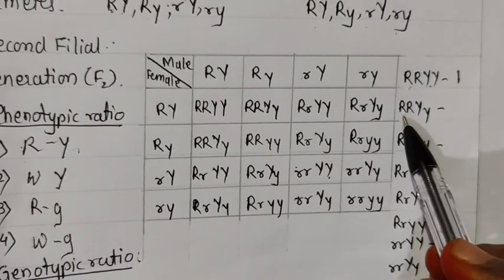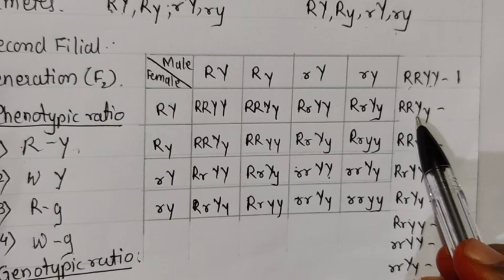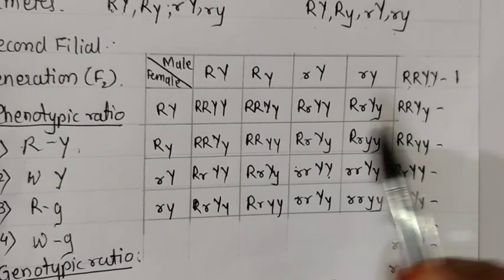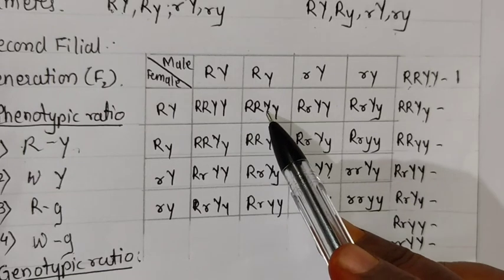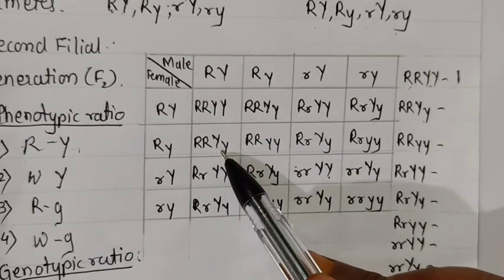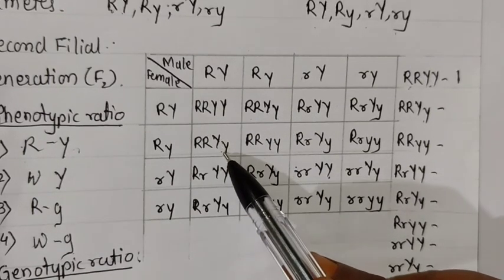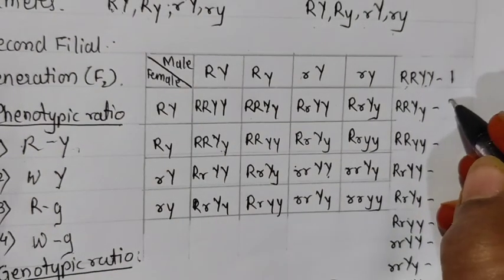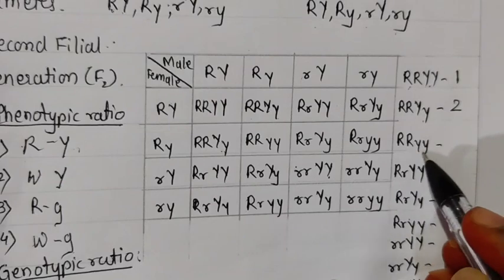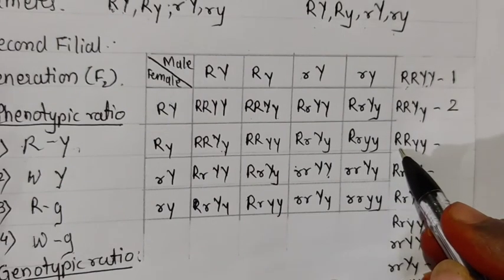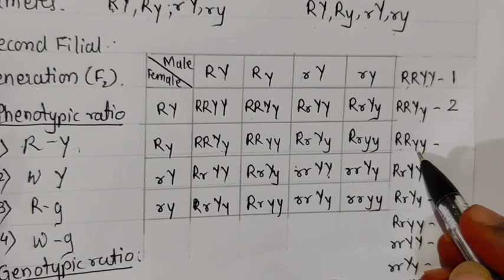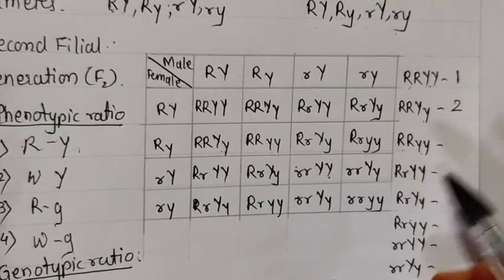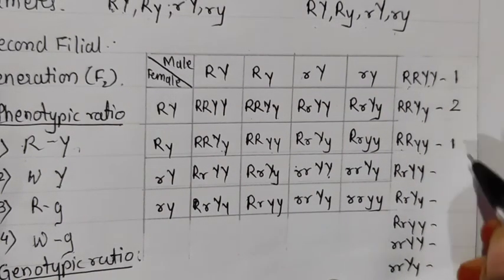Then capital R and capital Y plus small y, how many can you get here? That is capital R, capital Y and small y. Here also capital R, capital Y and small y. Only these two are there. So here it will come as 2. Okay. Then 2 capital R and 2 small y, so here you will get only 1. So here it is 1.